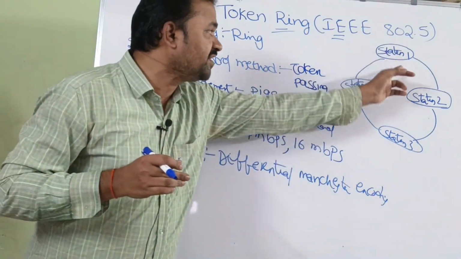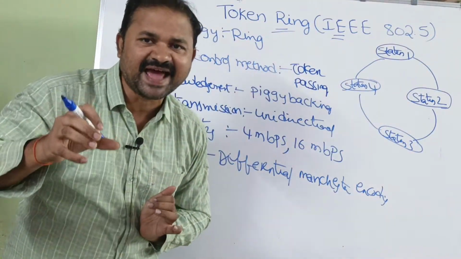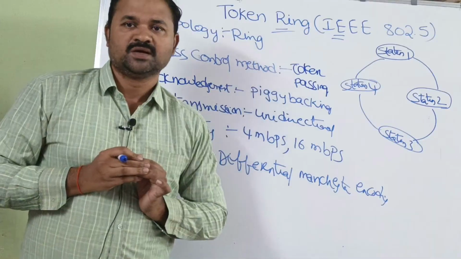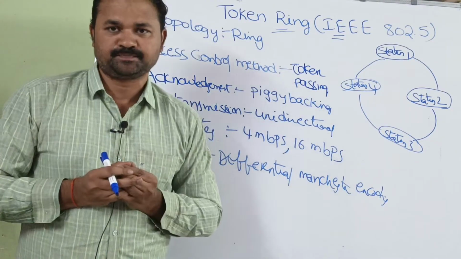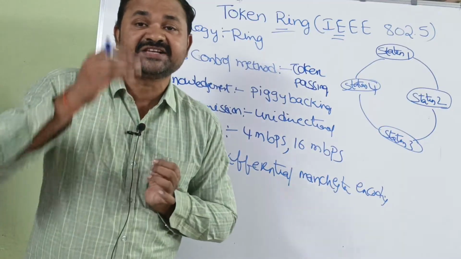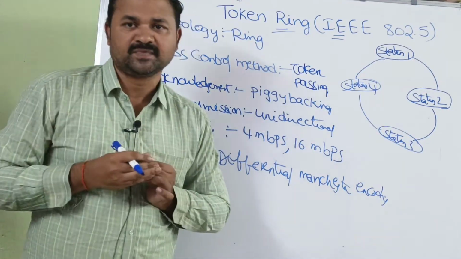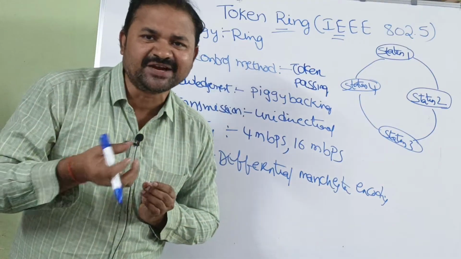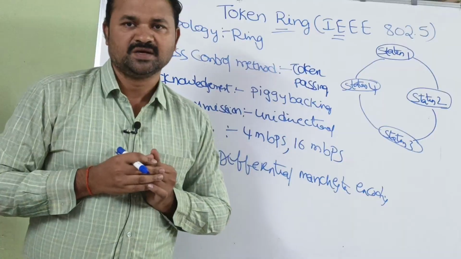Station 1 can send the data only when it has the token. If station 1 has no token, then it must wait until it gets the token. So after acquiring the token only, station 1 can send the data.